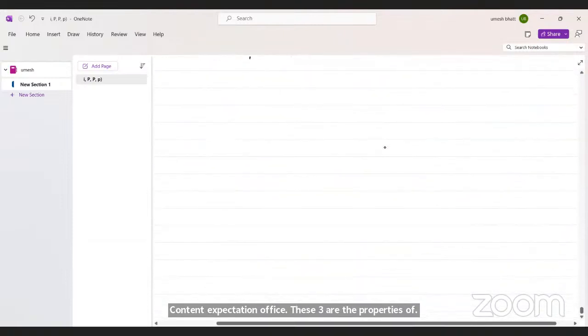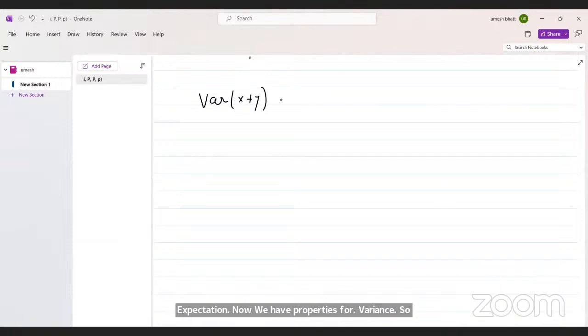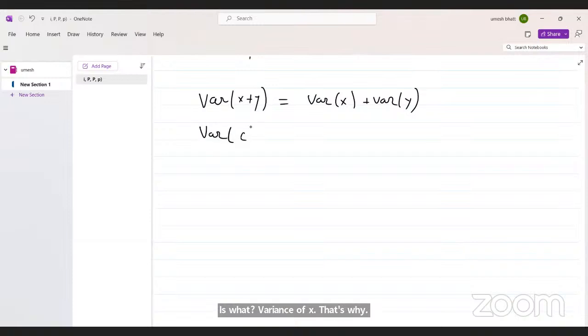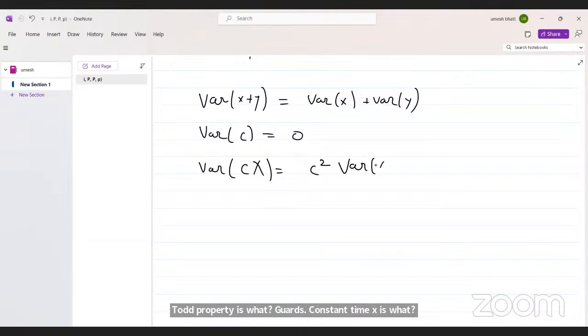Now we have properties for variance. So variance of x plus y is what? Variance of x plus variance of y. Second property is variance of constant is what? 0. Third property is what? Variance of constant times x is what? Constant square variance of x. Okay.